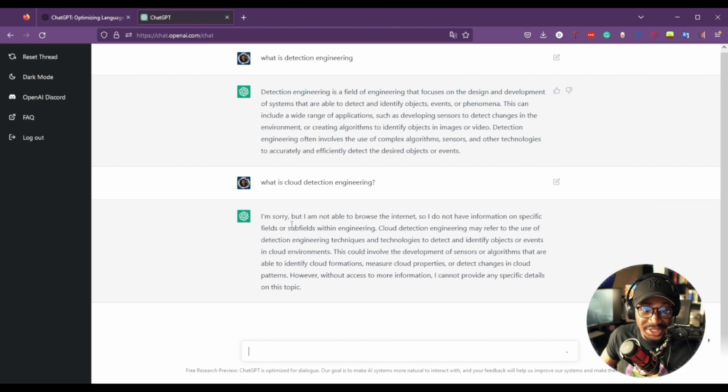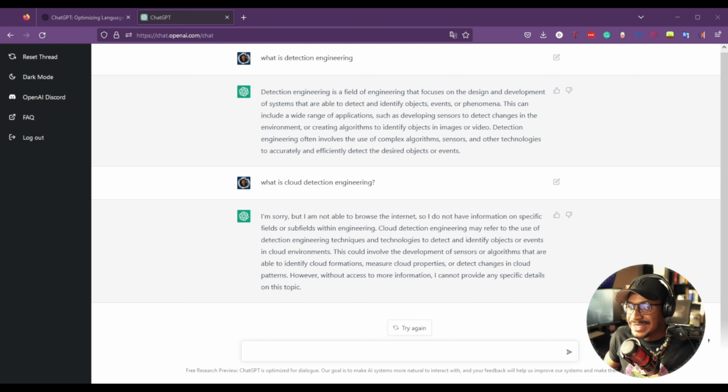It's actually upfront about the fact that it does not have specific information on specific fields or subfields within engineering, but it's saying it may refer to the use of detection engineering techniques and technologies to detect and identify objects or events in cloud environments. This could involve the development of sensors or algorithms that are able to identify cloud formations, measure cloud properties, or detect changes in cloud patterns.